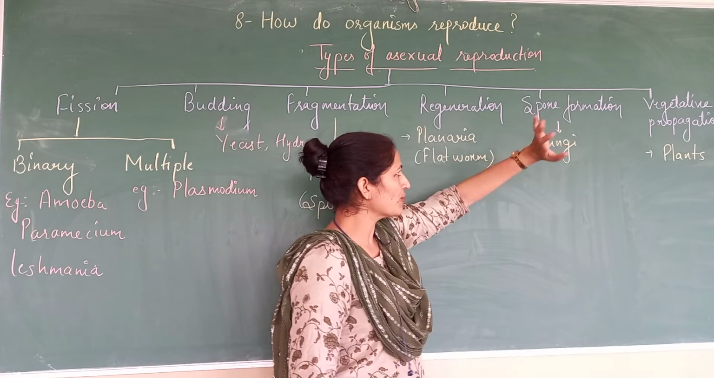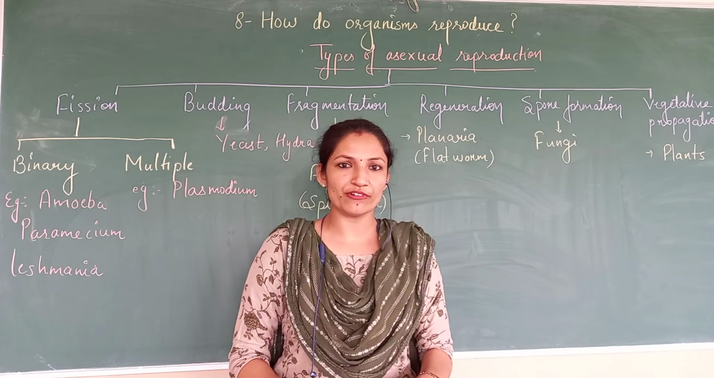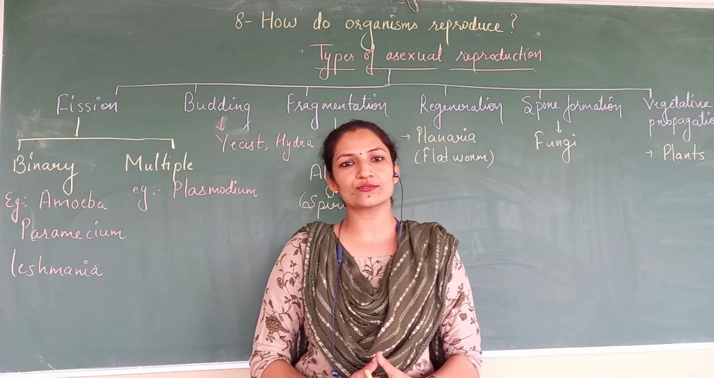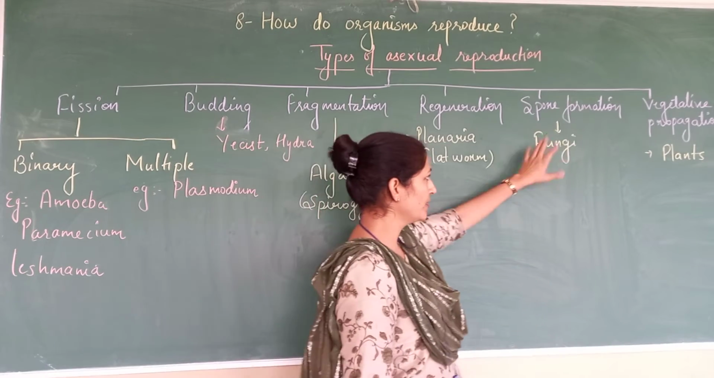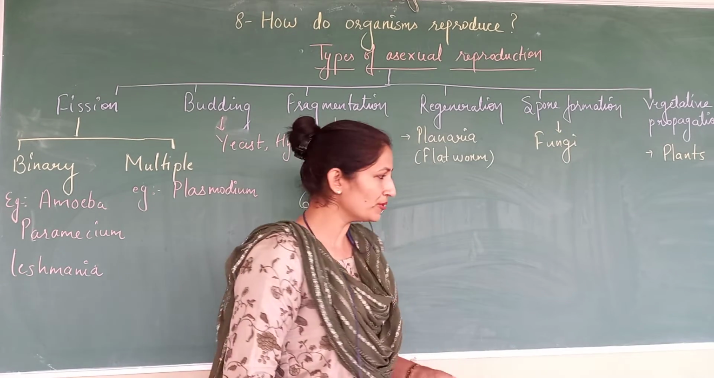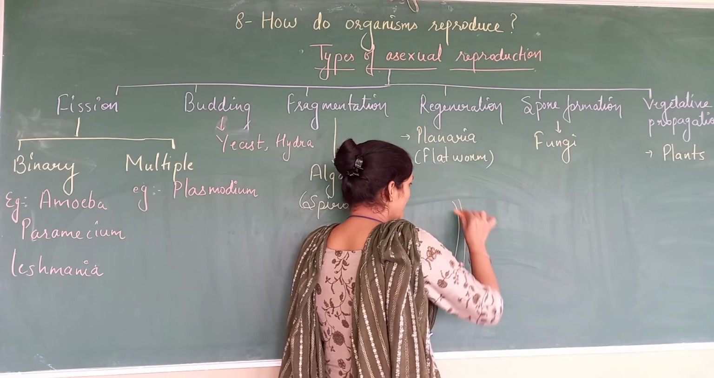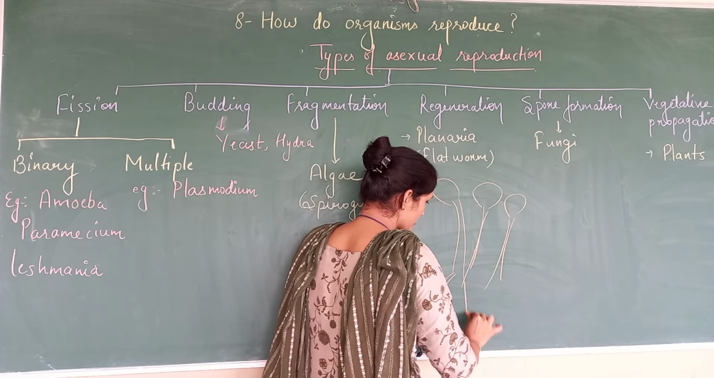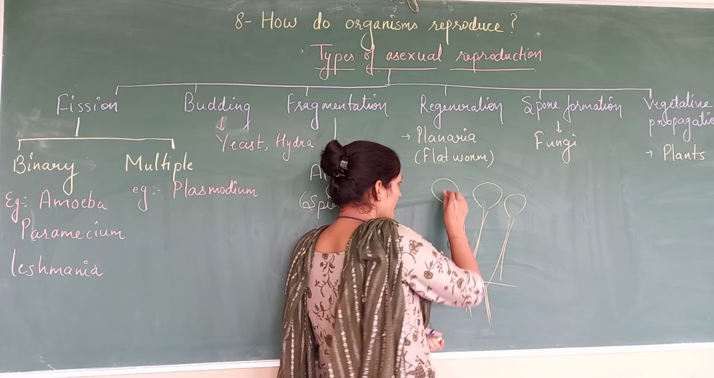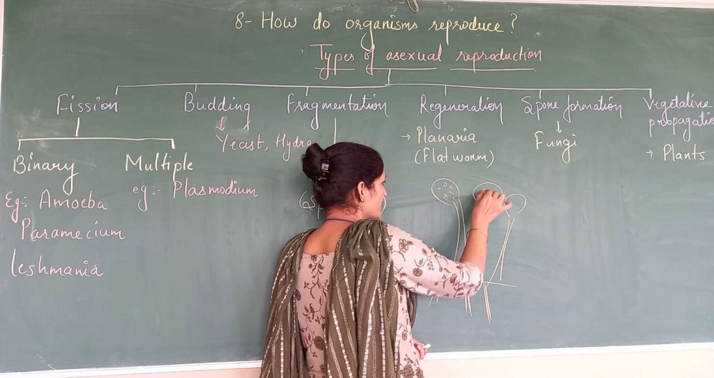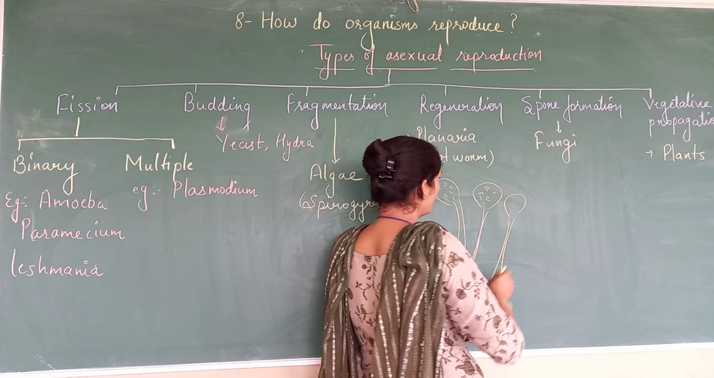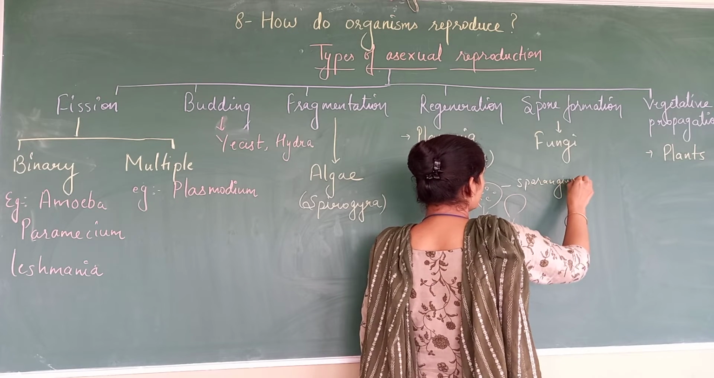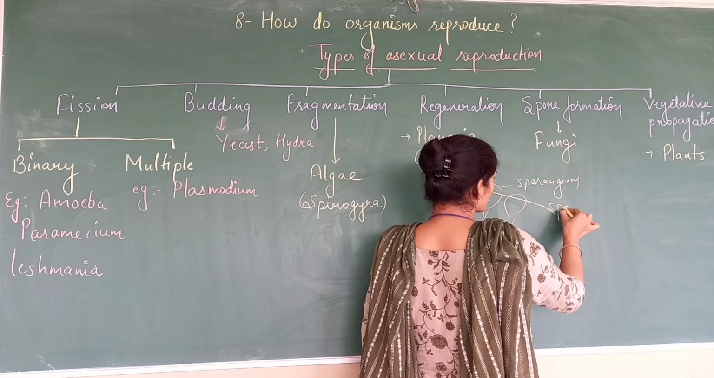Then spore formation. In the case of spore formation, spores are the generative cells which can give rise to the whole organism. In the case of fungi, what happens over here? You might have seen bread mold, that is Rhizopus, a spreading fungus, which will contain these kinds of structures. These structures are termed sporangium, and inside them the cells are the spores.